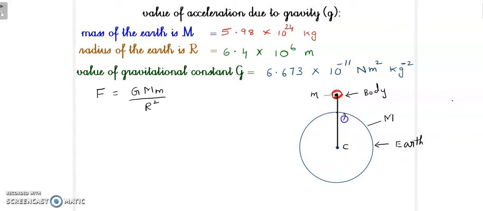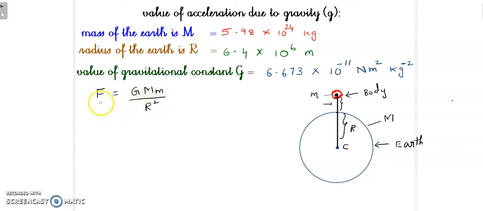This is our capital R. So when compared to this R, this length is very small. That's why we will neglect this length. To consider the distance between the two bodies, we will take the distance as the radius. Okay, the distance between the centers as the radius of the Earth. So that's why we get this formula F equal to G M m upon R square.